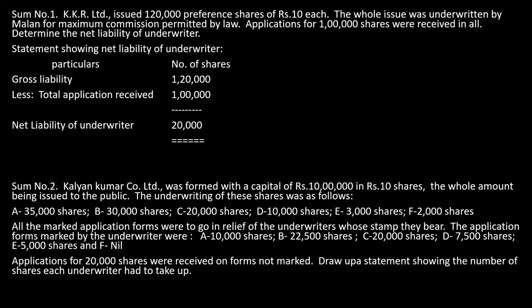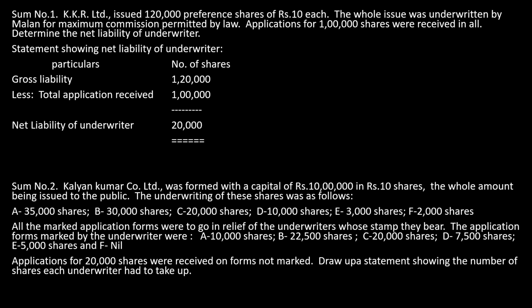The underwriters of these shares were as follows. How many underwriters are there? A, B, C, D, E, F. So 6 underwriters are there. The issue is only for 1 lakh, which is shared between A, B, C, D, E and F in the ratio given here. A agrees to take 35,000 shares, B agrees to take 30,000 shares, C agrees to take 20,000 shares, D agrees to take 10,000 shares, E agrees to take 3,000 shares, F agrees to take 2,000 shares.